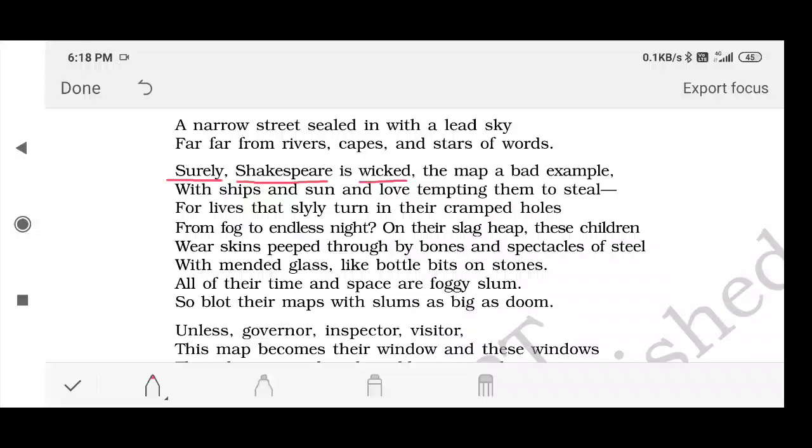Why was he a bad example? Because these children don't know anything about Shakespeare. Shakespeare is a literary figure. He has written so many things. He actually represents English literature. But these children who are deprived of basic amenities, who are not getting proper education, who are studying in a school which is being neglected by the authorities, which is not being painted in a good way, and a bad smell was coming out of the paint.